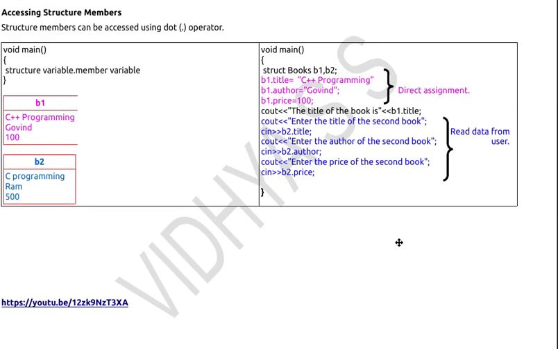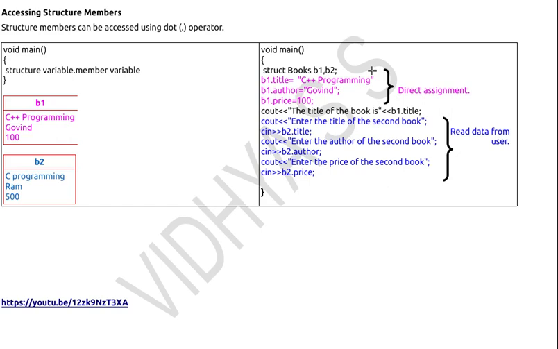See, in the previous video we saw that if I want to store the details of two books, I just declared two struct book variables, struct book b1, b2. In b1 I can store the details of the first book and in b2 the details of the second book. Say I want to store the details of 5 books. Is it okay to write struct book b1, b2, b3 up to b5? No, it's not a good programming practice. So in that case I will prefer arrays.